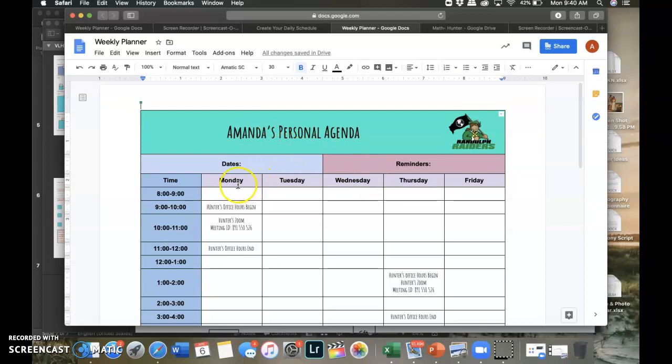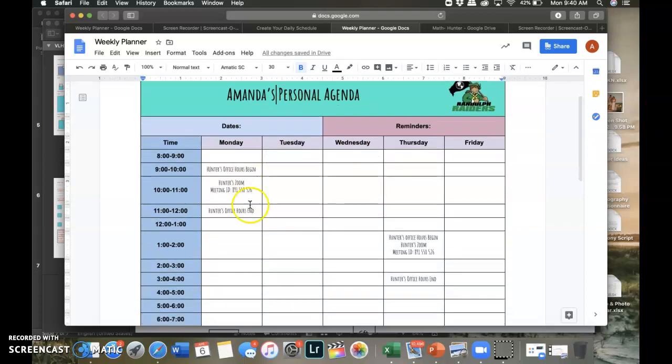And I know that on Monday, I already typed it in for you that Miss Hunter's office hours begin at 9. They end at 12. And the Zoom is at 10. I should put that. Hunter Zoom at 10. And there's the meeting ID. And then same thing over here on Thursday. Hunter's hours begin. Hunter Zoom, I should put at 1 o'clock. And there's the meeting ID. And then my office hours end at 4.